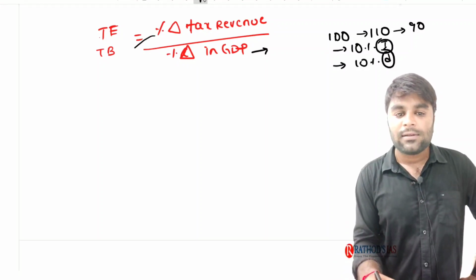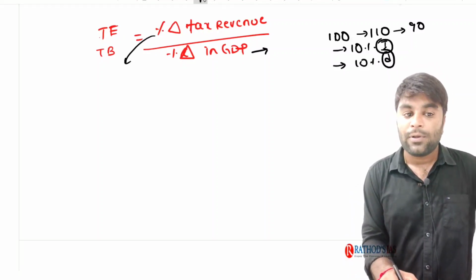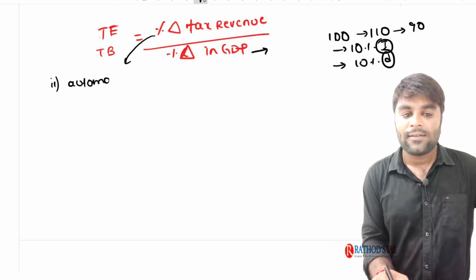Now, what are the reasons for the change in tax revenue? Change in tax revenue happens due to two reasons. First, automatic reasons.